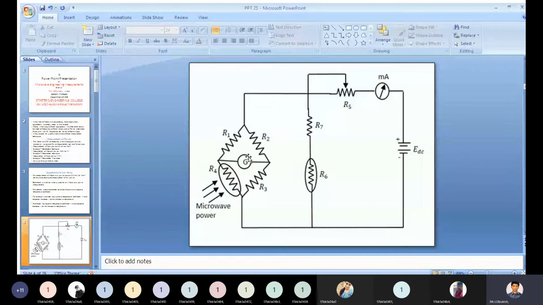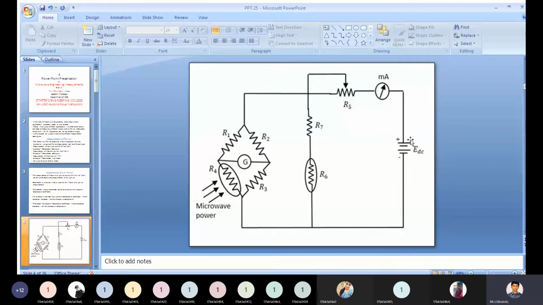If the arms of this bridge, here we have 4 arms, right? Any imbalance caused affects the output value. How to overcome this? By varying this variable battery, you need to vary the value with the help of this supply voltage only. You will get the exact output from this bridge circuit.